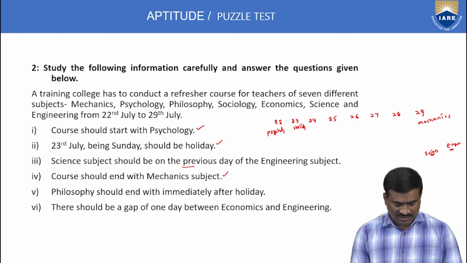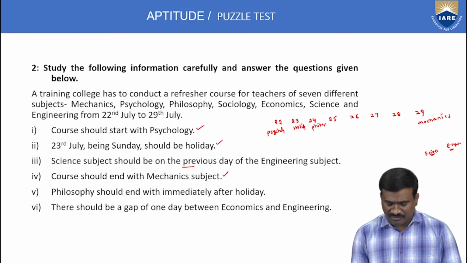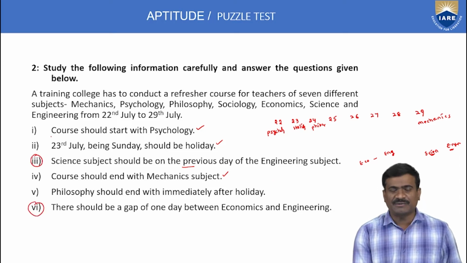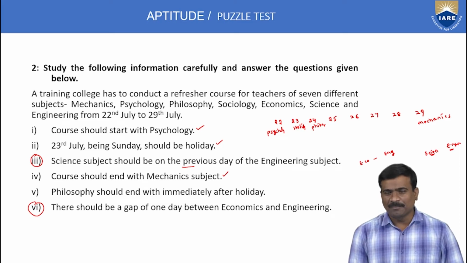Next, philosophy should be immediately after the holiday. After the holiday, philosophy is on 24th only. Next, sixth one: there should be a gap of 1 day between economics and engineering. This is also a condition. Remaining statements are completed; pending only the third one and the sixth one.